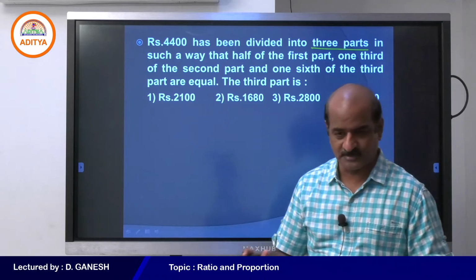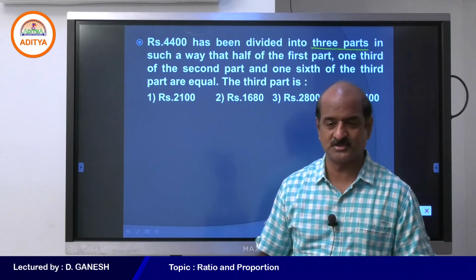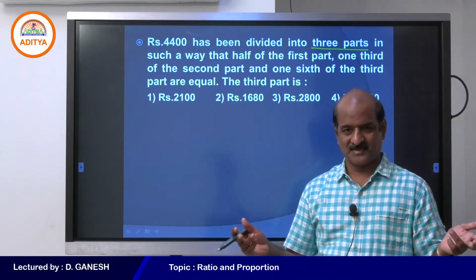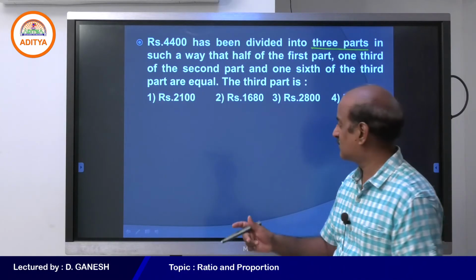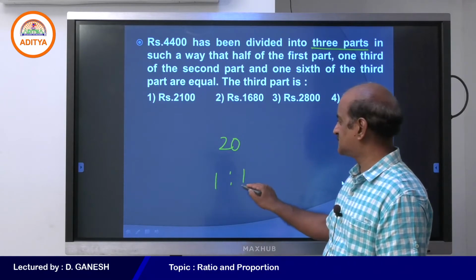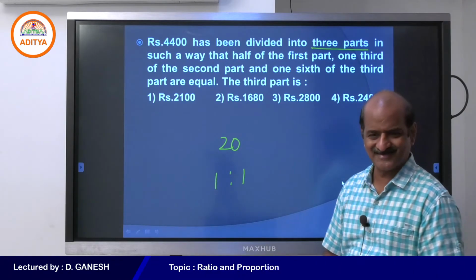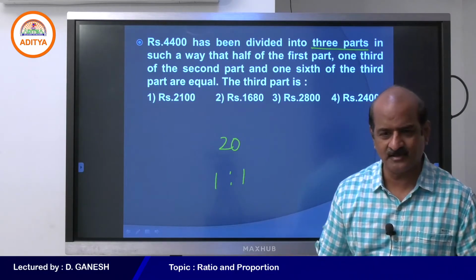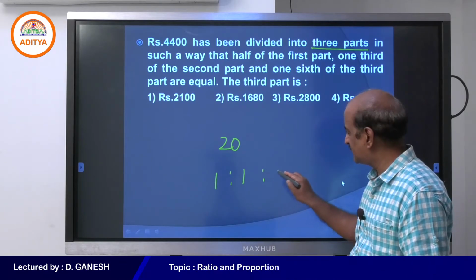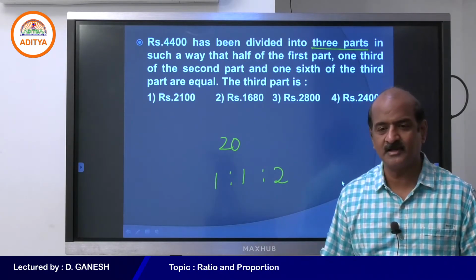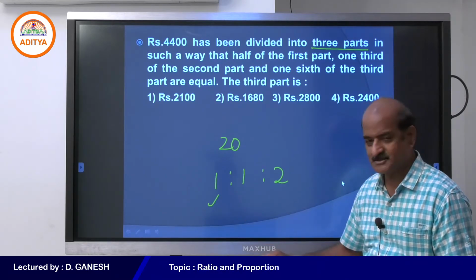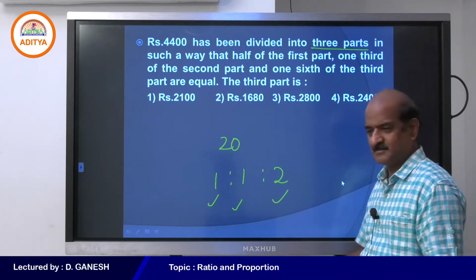Students, I just want to tell you once again, as far as ratio and proportion is concerned, you will be given some amount and you are asked to divide. For example, if your father gets around 20 chocolates, and asks you to divide the chocolates in the ratio 1:1, you can do that. And if he expects the chocolates to be divided into 1:1:2, you can do that. One part to your sister, one part to your brother, and two for yourself, you can divide.